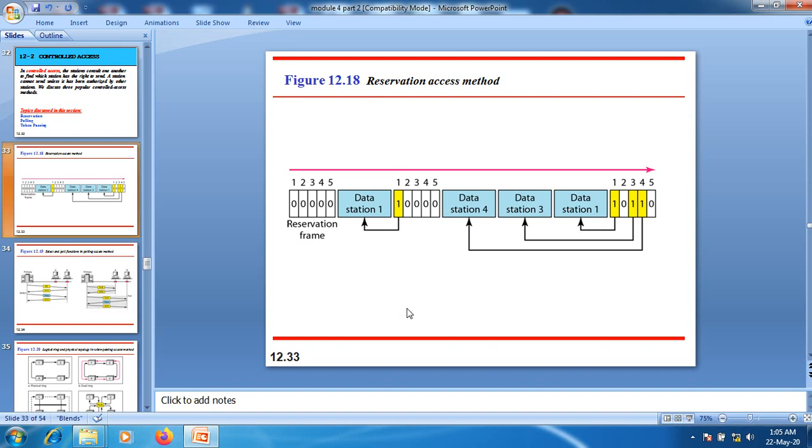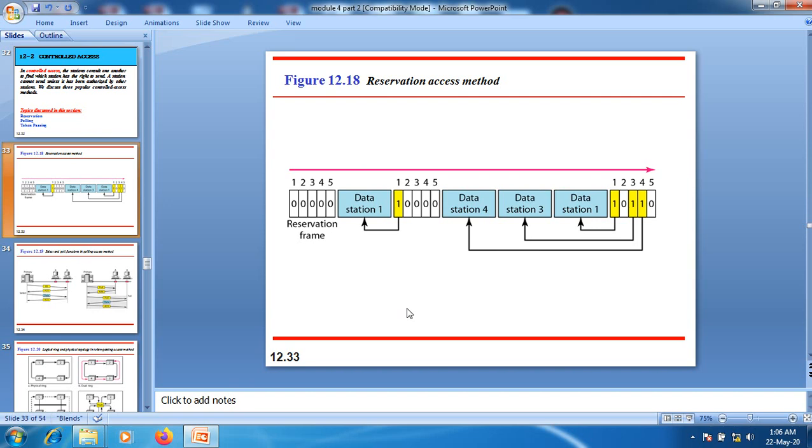In reservation, if a station has some data to send, the station must make a reservation first. Here the time is divided into intervals, and in each interval the reservation frame precedes a data frame that is sent in that interval.